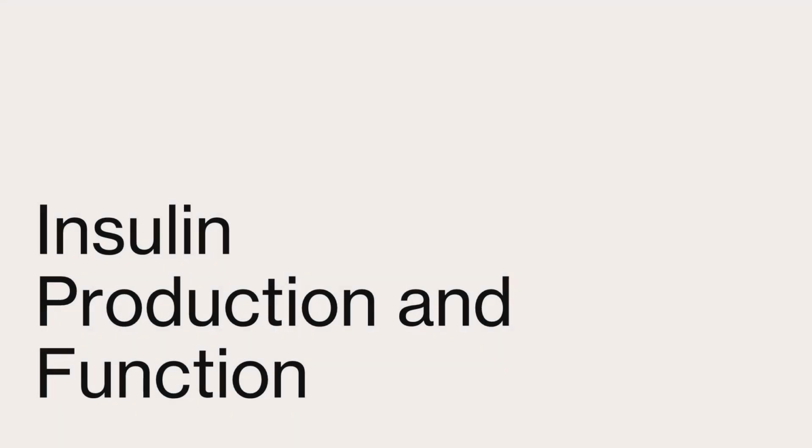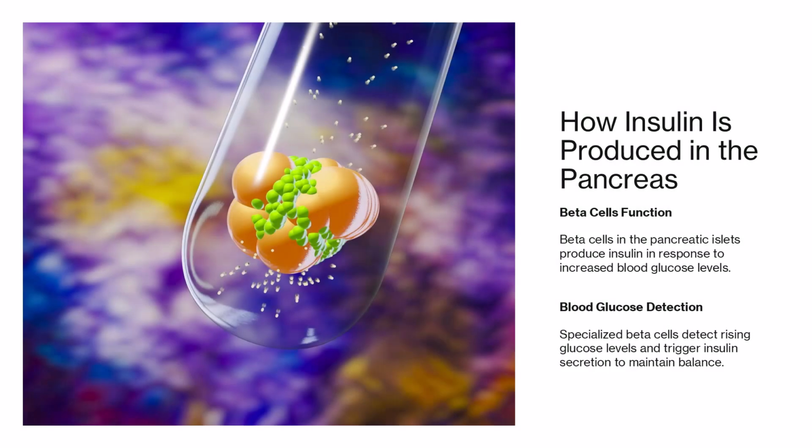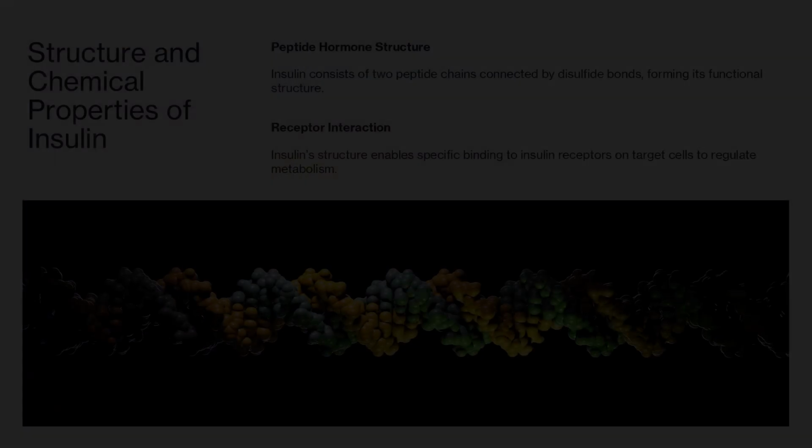Section 2. Insulin production and function. How insulin is produced in the pancreas. Insulin is produced by beta cells located in the islets of Langerhans within the pancreas. These specialized cells constantly monitor blood glucose levels. When glucose rises, typically after a meal, beta cells respond by secreting insulin. This rapid response is essential for preventing spikes in blood sugar and initiating glucose uptake by tissues.